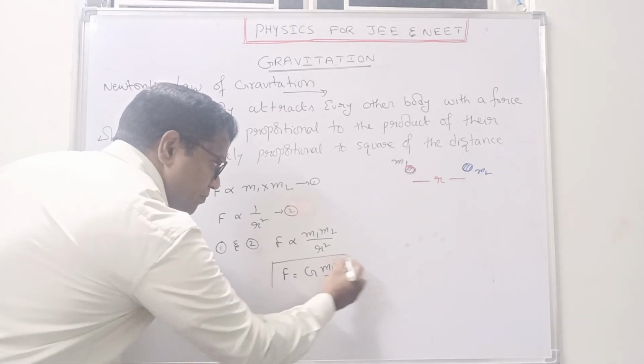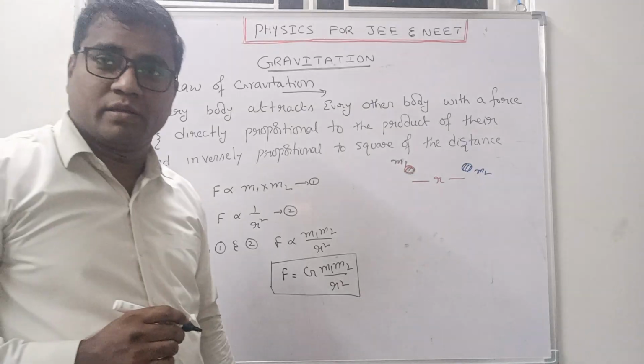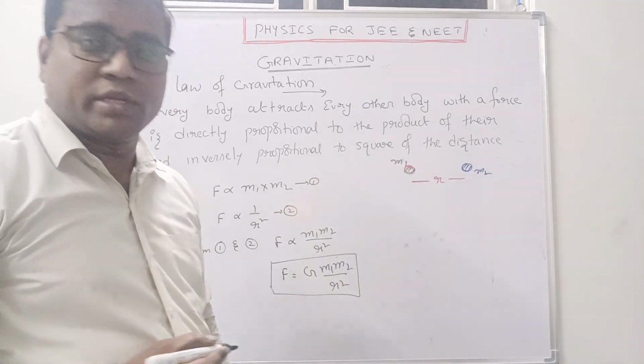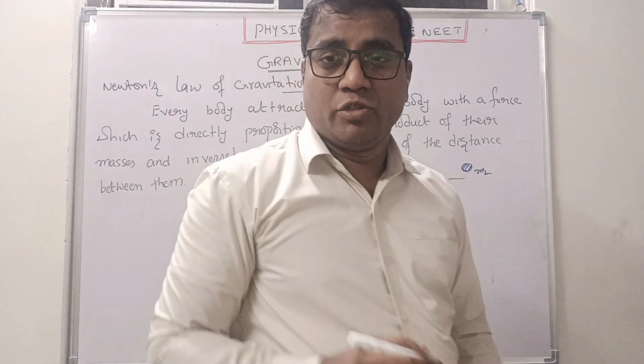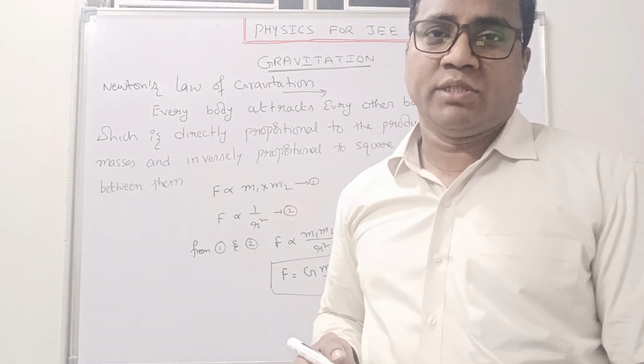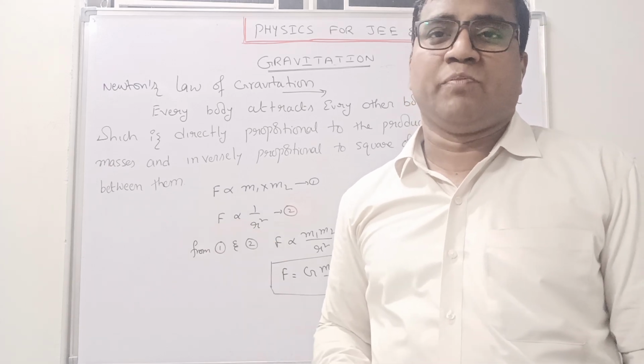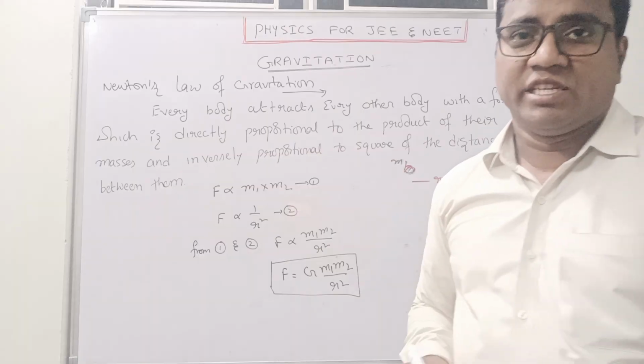F is equal to G m1 m2 by r square. Very, very important formula. Right? According to Newton, every body attracts every other body with a force which is directly proportional to the product of their masses and inversely proportional to the square of the distance between them.